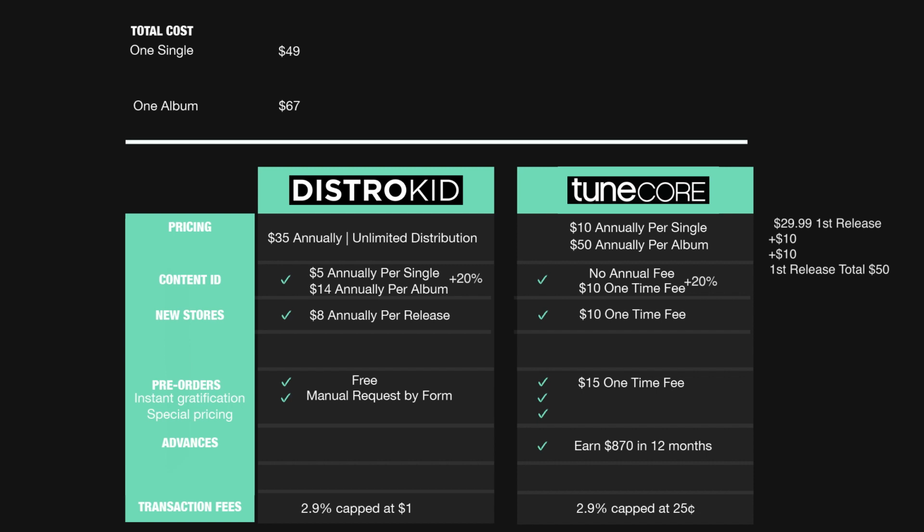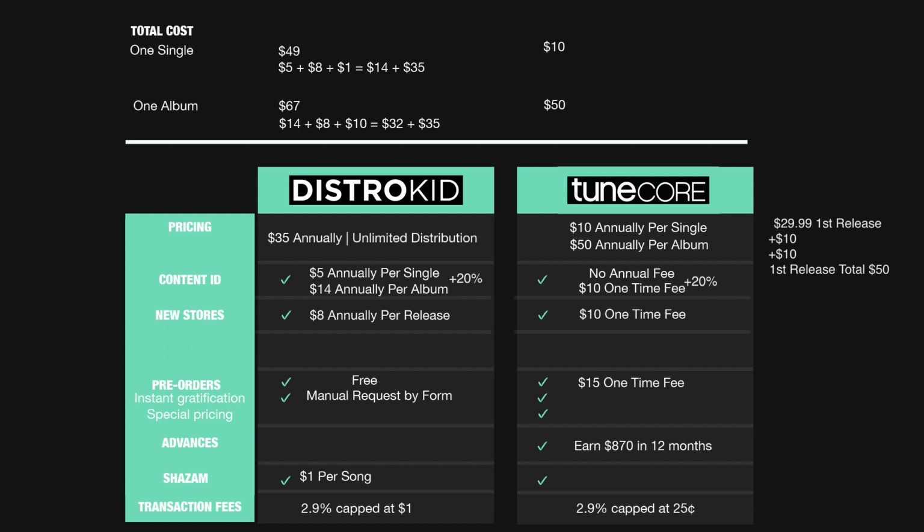And those things include things like the cost of Content ID, the cost of automatically having your release added to new stores, and another thing I forgot to mention is Shazam. And Shazam, we don't know what exactly they do when they distribute to Shazam, like what's the point of it? But I can tell you the cost, and Distrokid charges $1 per release or per single per year for Shazam. And Tunecore, Shazam is free.